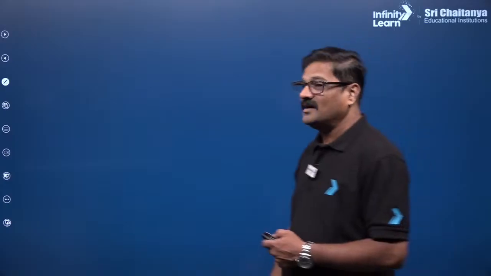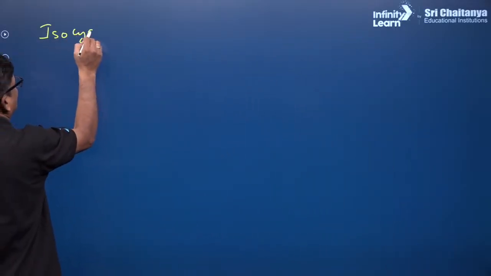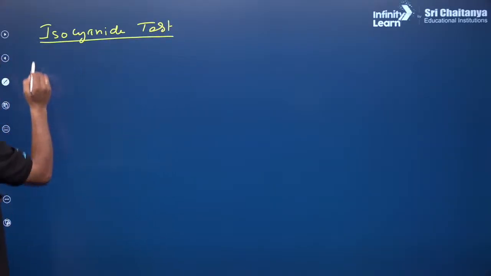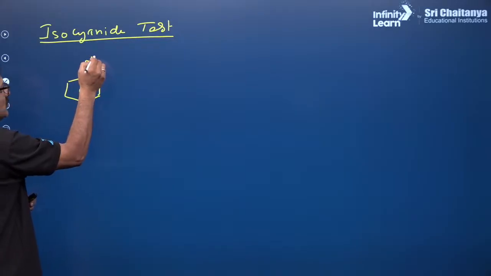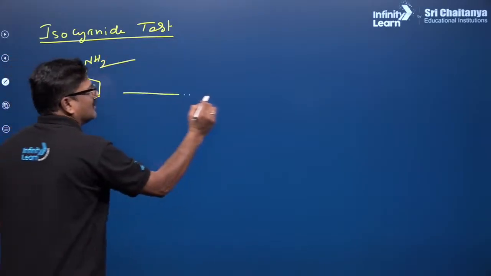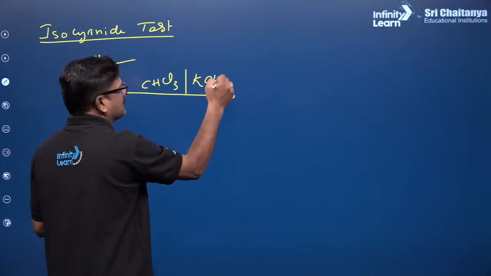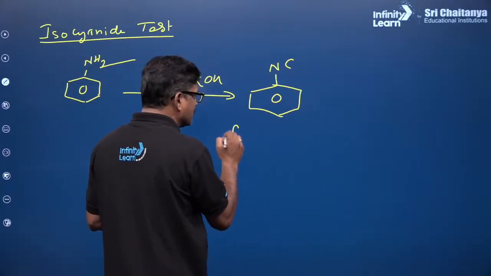And also isocyanide test. So any primary amine is going to react with chloroform CHCl3 and potassium hydroxide. You are going to get isocyanide. It is a foul smell.